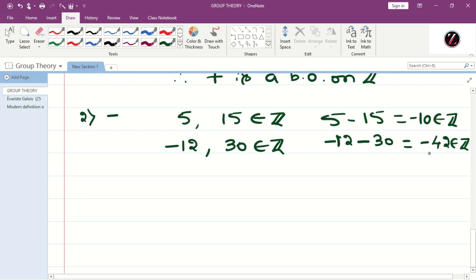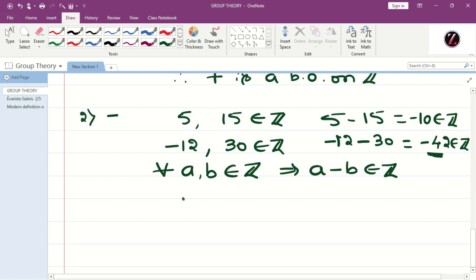Therefore, in the right hand side, we may get 0, we may get positive, we may get negative. Z contains 0, positives, negatives. Therefore, it is true in every case. Therefore, for all a, b belongs to Z implies a minus b belongs to Z. Therefore, subtraction is a binary operation on Z.